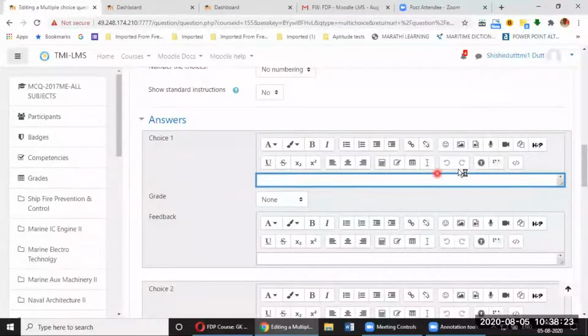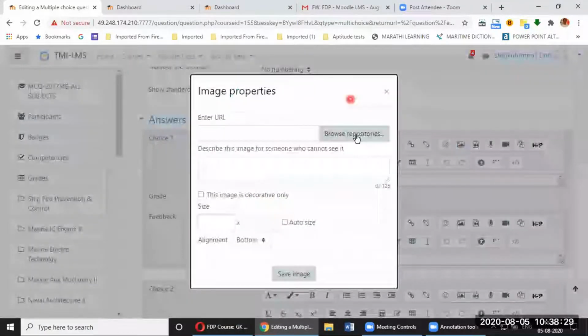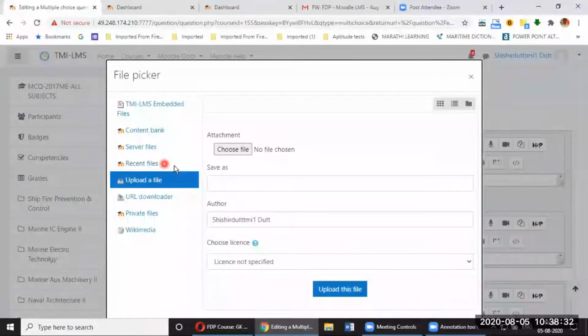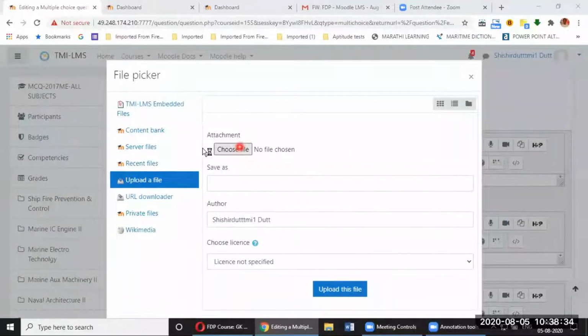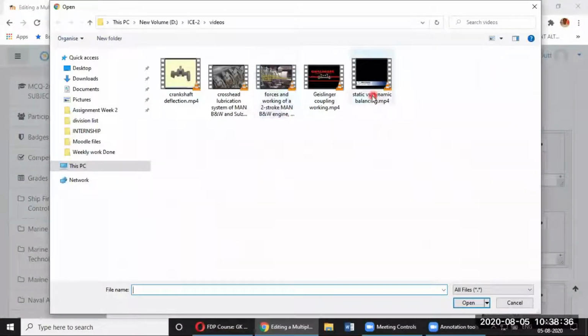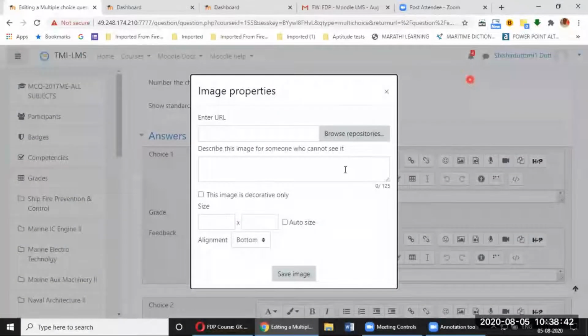Similarly, if you want to put up some image in the answer, in choice 1, you click on image and it will take you to the browse repositories. You click on that, choose file, and you can choose any file and put it up in the image. You can put any video or any audio file in the image. You can record it even over there also. So that is also possible.